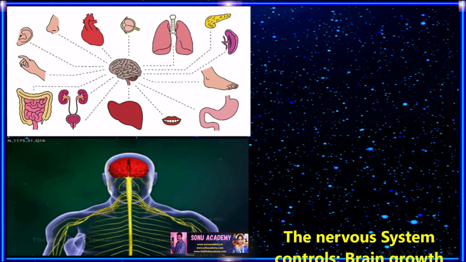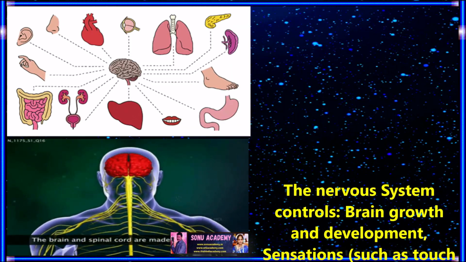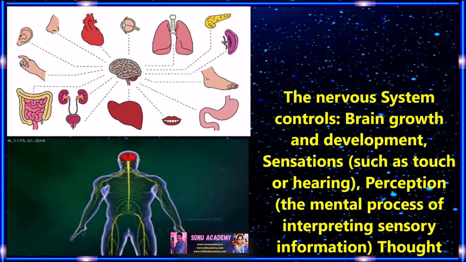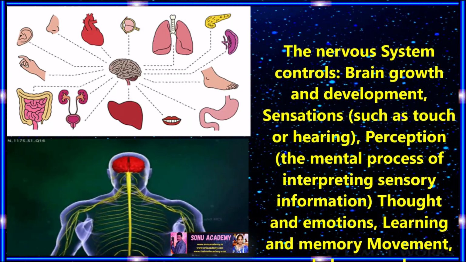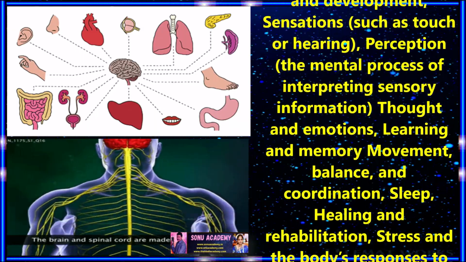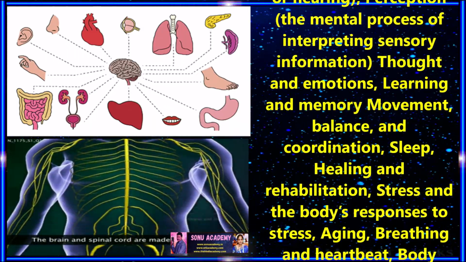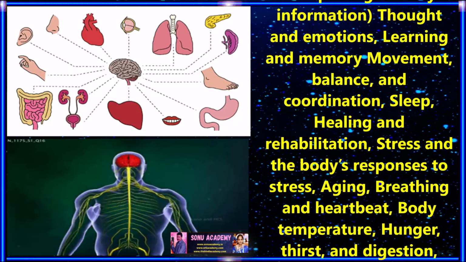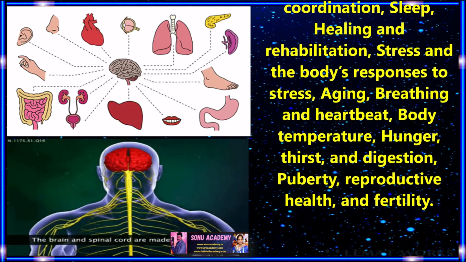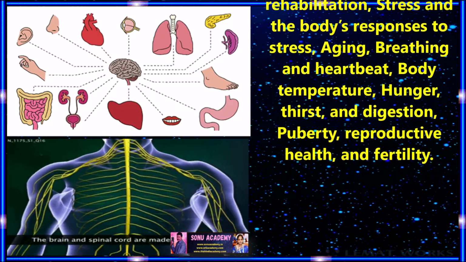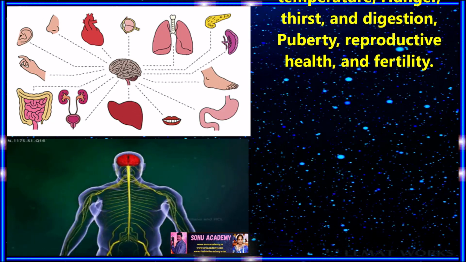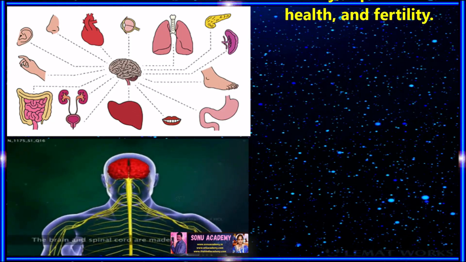Let us see what the nervous system controls. The nervous system controls brain growth and development, sensations like touch or hearing, perceptions like the mental process of interpreting sensory information, thoughts and emotions, learning and memory, movement, balance and coordination, sleep, healing and rehabilitation, stress and the body's response to stress, aging, breathing and heartbeat, body temperature, hunger, thirst and digestion, puberty, reproductive health and fertility.